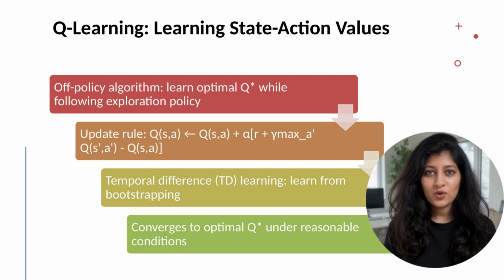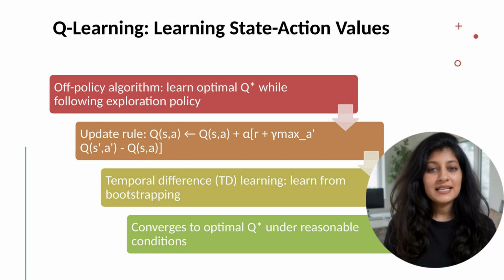Q-learning is one of the most important and successful RL algorithms. It learns optimal action values directly from experience. The key insight: after taking action a in state s and receiving reward r and next state s', we update Q(s,a). The target is r + γ max_a' Q(s',a'), the received reward plus the discounted value of the next state under the optimal action. We move Q(s,a) toward this target by a fraction α, the learning rate.